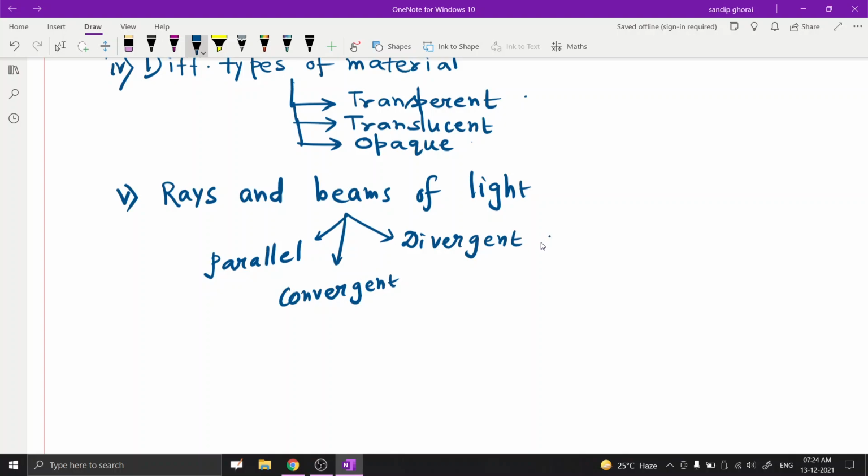Now we move to point number 6, some applications of rectilinear propagation of light.